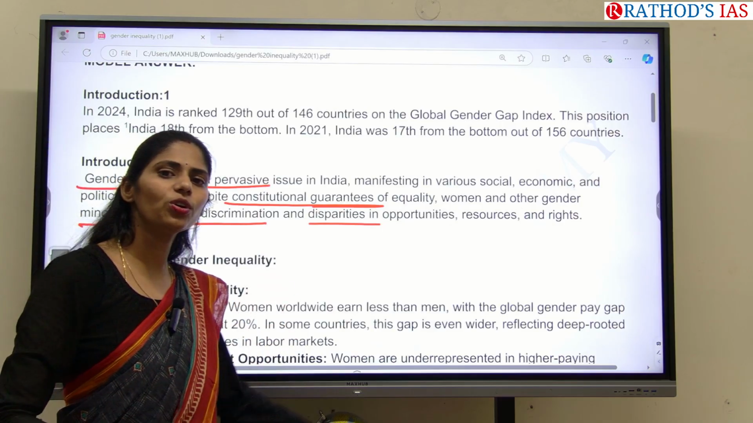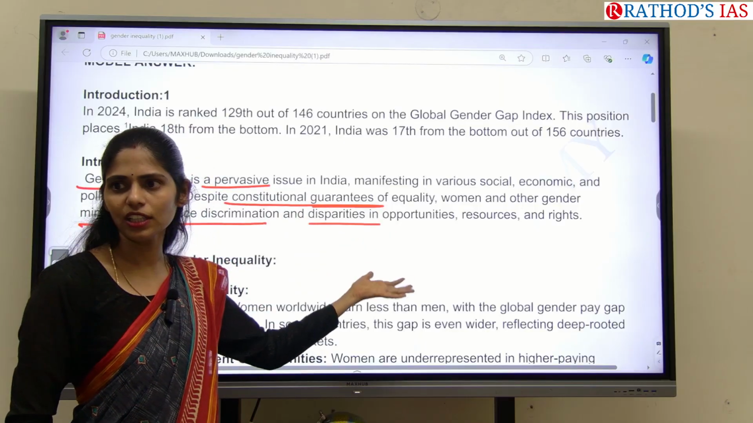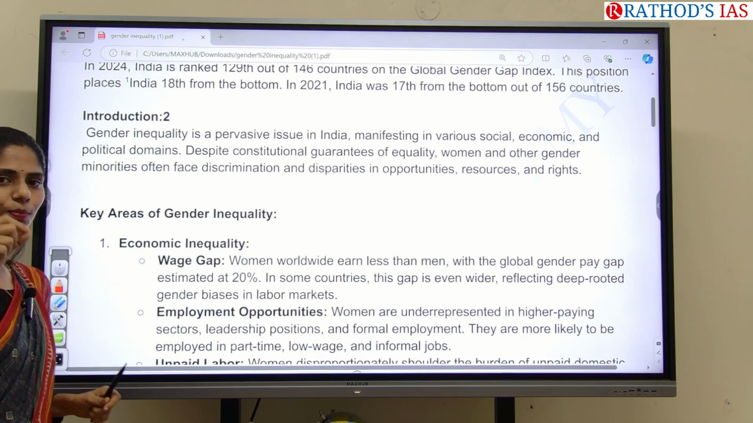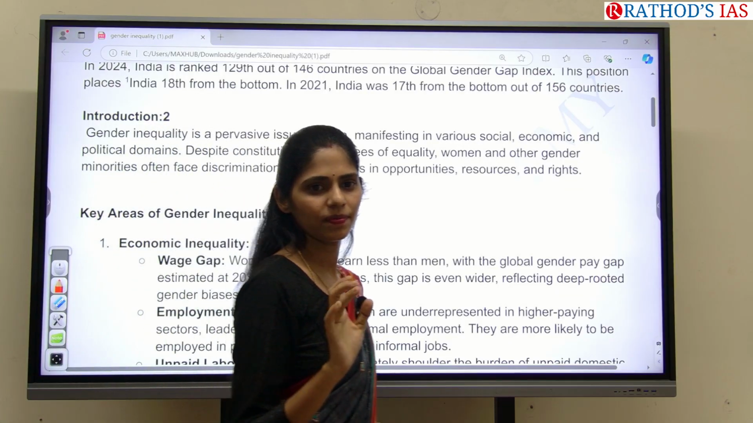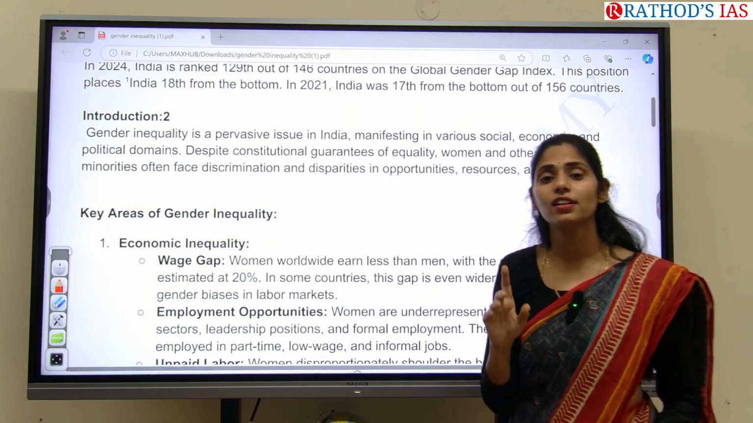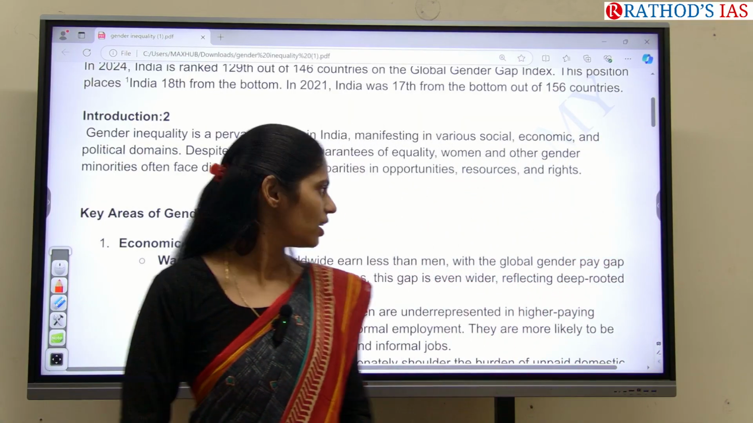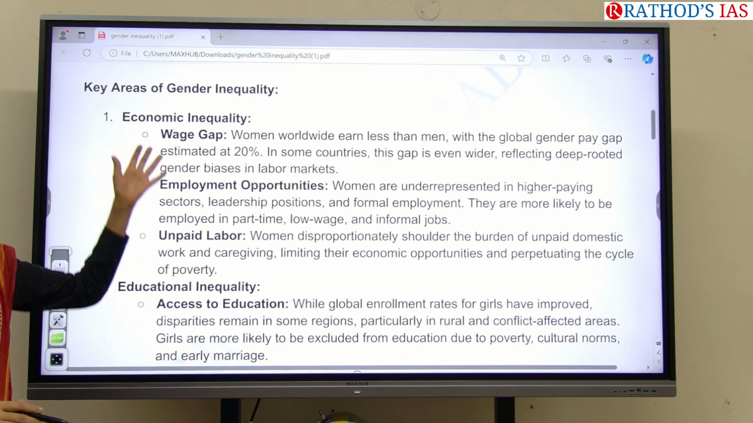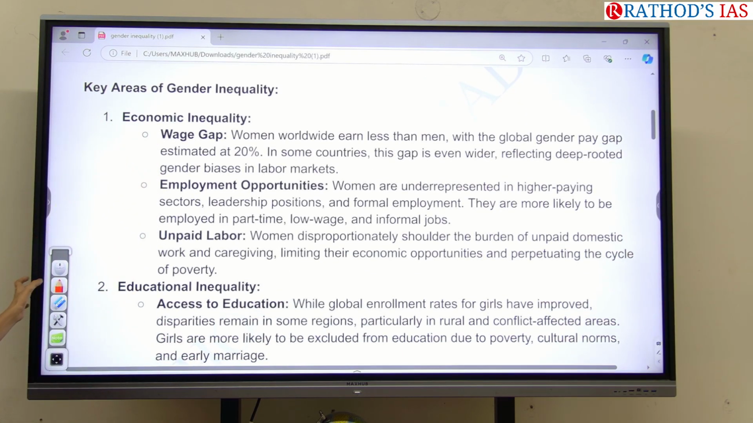So wherever you go, we have gender inequality. That thing you can write in the introduction. Clear? Wherever you are writing points, they should be very solid, very strong and very crisp. Don't write general statements at all. Okay? So here, in the key areas where gender inequality is there, the first one is economic inequality.